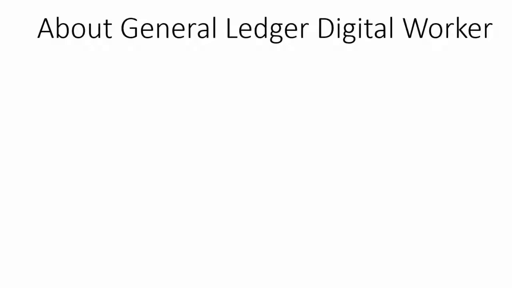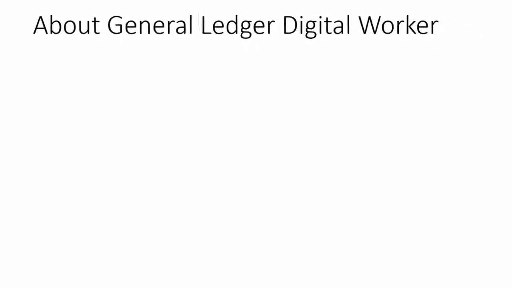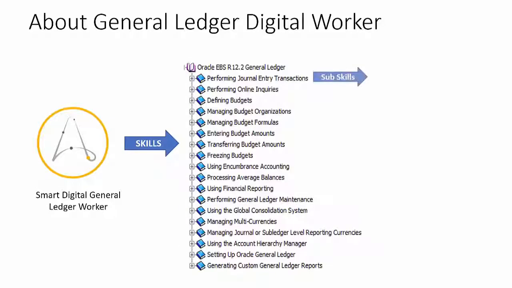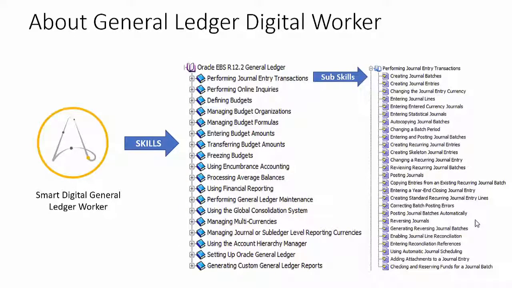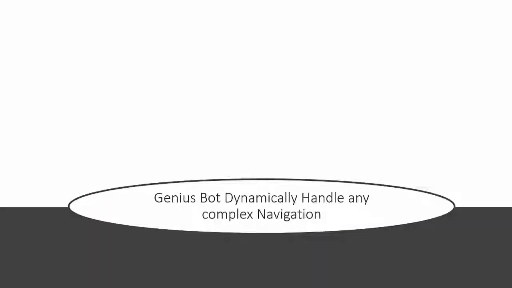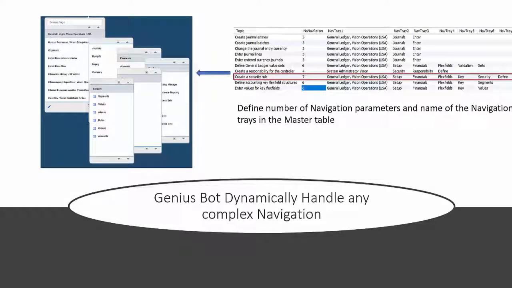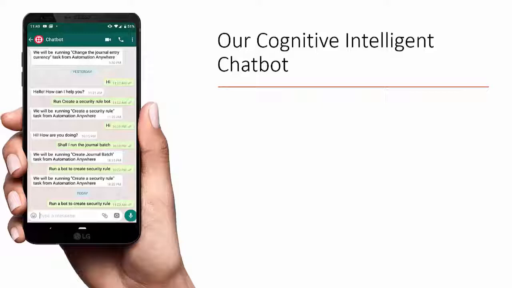Let's first start with our Oracle EBS General Ledger Digital Worker. It has all the skills and sub-skills for Oracle General Ledger that enable us to create and maintain ledgers, ledger currencies, budget and journal entries, etc. More than that, it can dynamically handle any complex navigations. All we need to do is to define the number of navigation parameters and names of navigation tray in a master table.